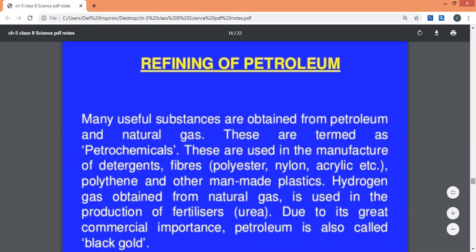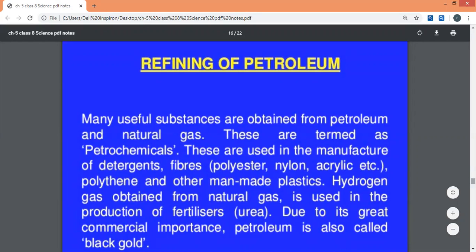And one thing very important about petroleum: petroleum is called black gold. Why is it called so? It's a very important question. Due to its great commercial importance, petroleum is known as black gold.